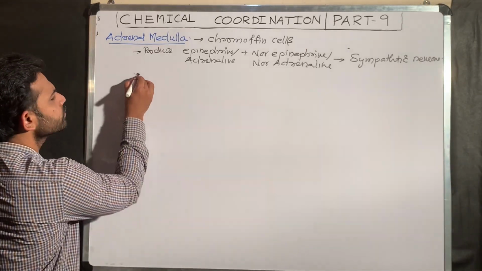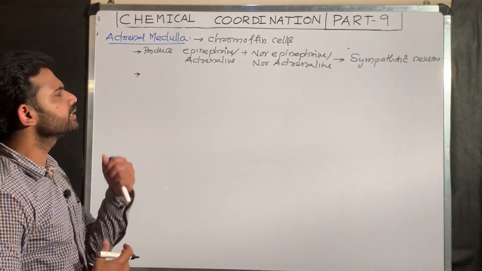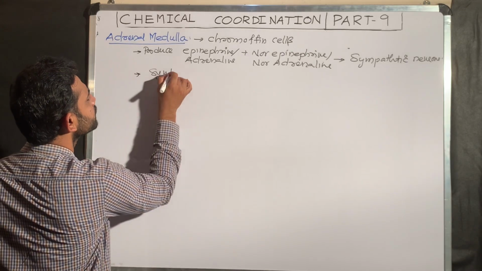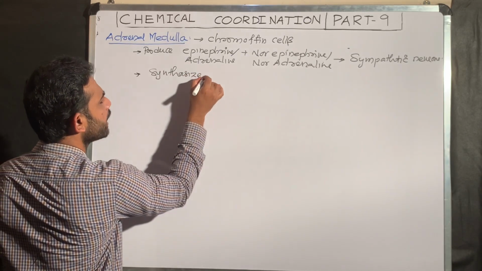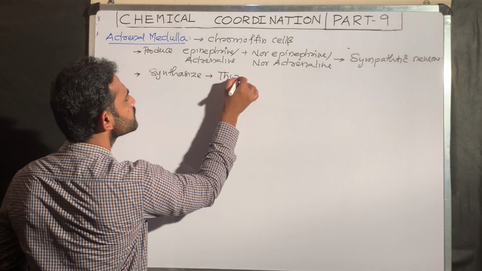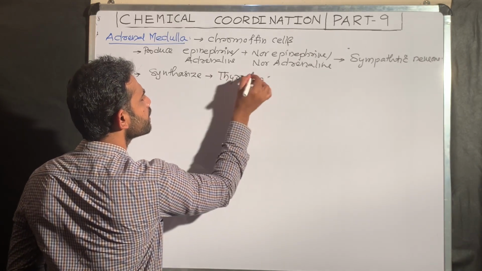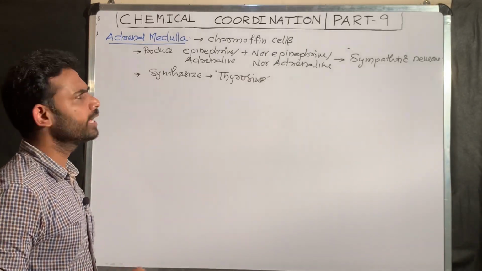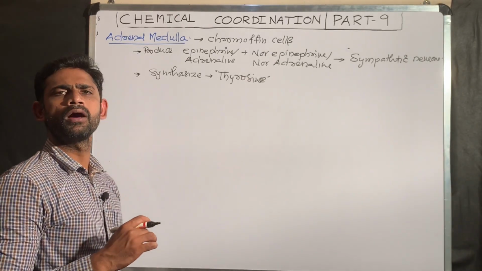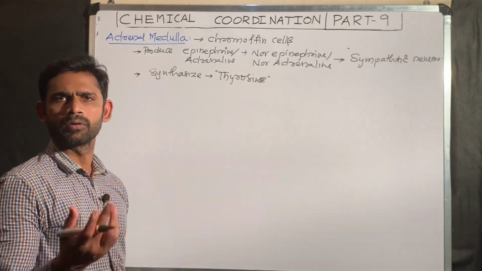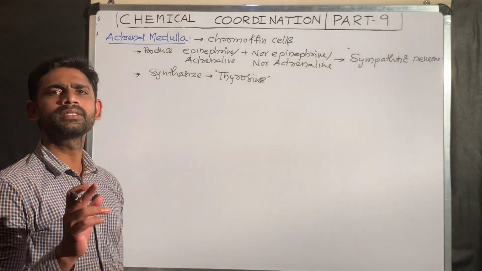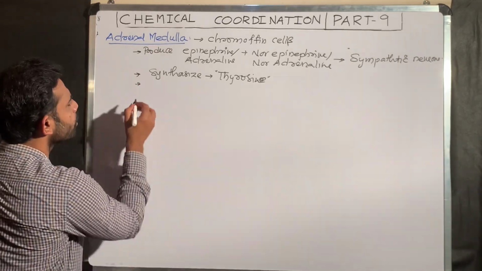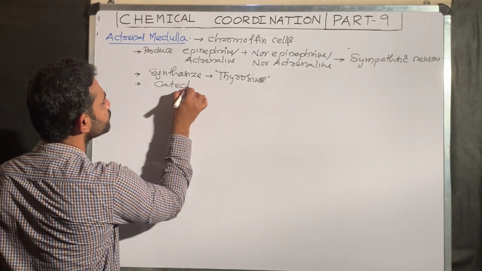These hormones are synthesized from the amino acid tyrosine. This point is also important. Epinephrine and norepinephrine are amino acid derived hormones synthesized from the amino acid tyrosine. Chemically, these hormones belong to catecholamines.